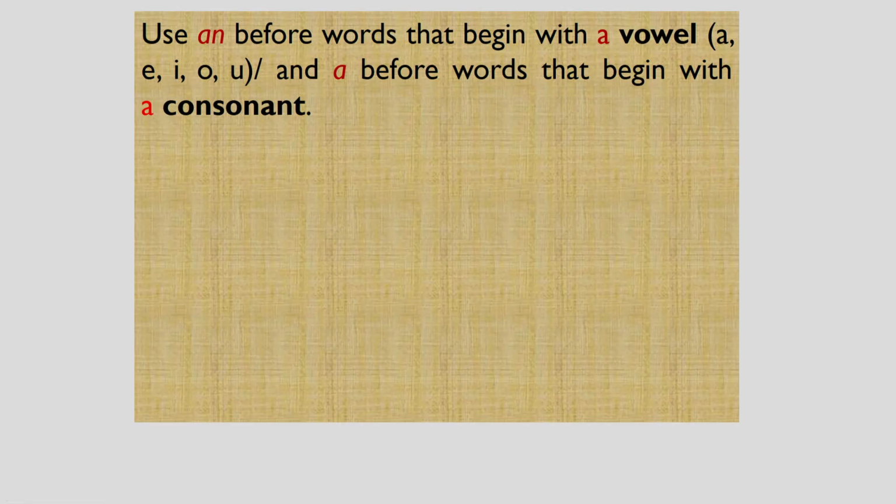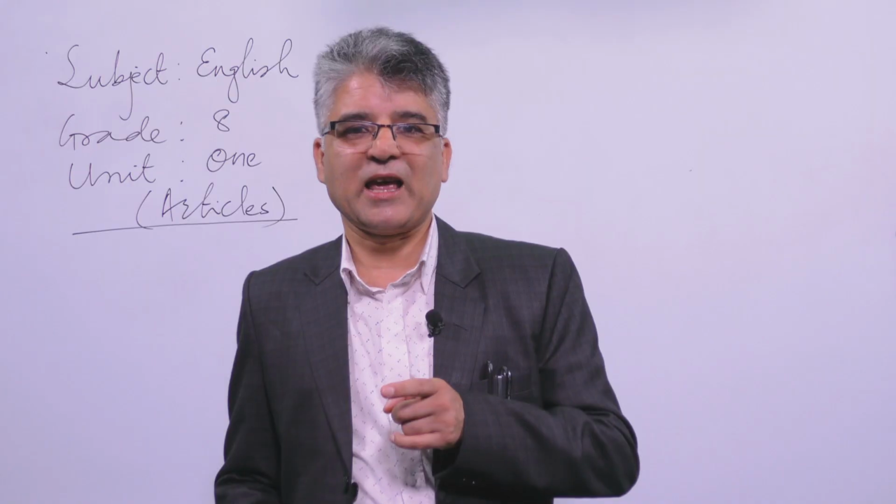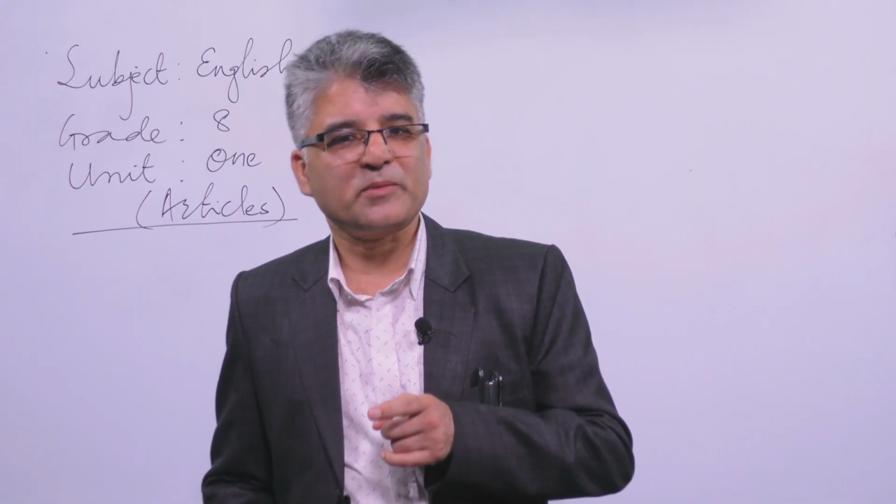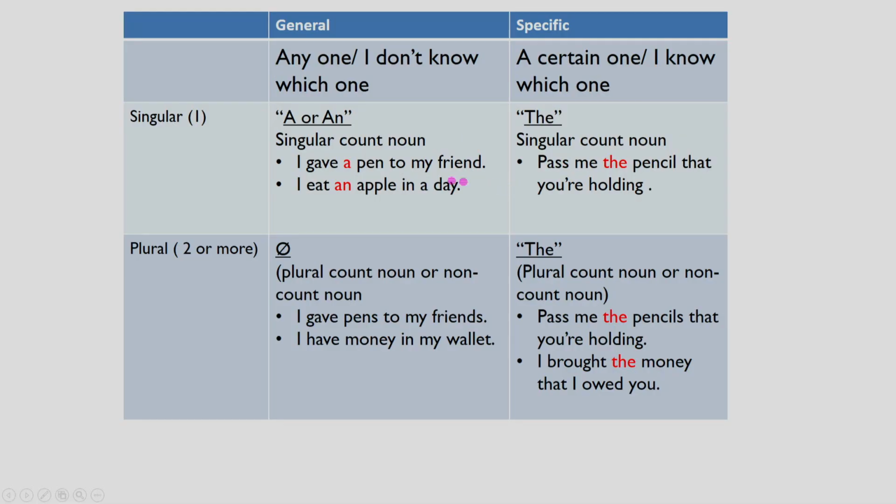So let's see some more illustration. Use an before words that begin with a vowel. That means I am indicating here the vowel alphabet A, E, I, O, U. But we use a before words that begin with a consonant. We already discussed these things in our previous slides too.